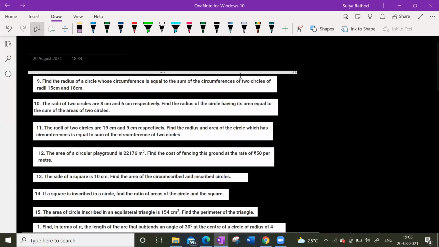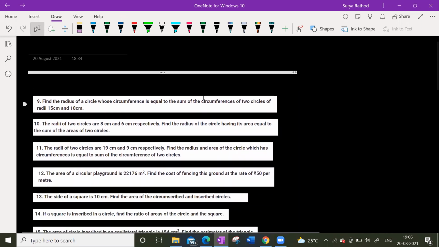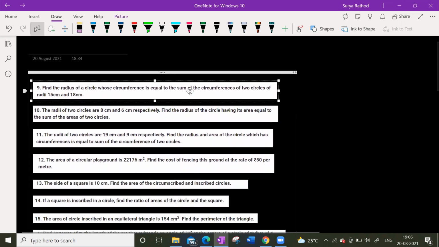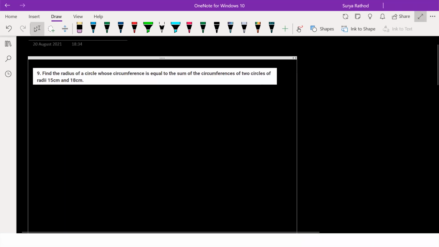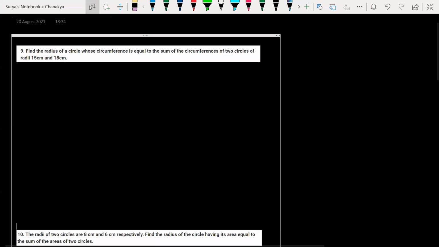All right, chalo. In the last class we solved till the 8th problem. Next, the 9th one. Tell me the answer of the 9th one. Make it fast. Guys, we have all the RD Sharma problems. Make sure that you are solving your NCERT questions, okay? Make it fast. Find the radius of a circle whose circumference is equal to the sum of the circumferences of two circles of radii 15 and 18 centimeter. Quickly, how to do this?